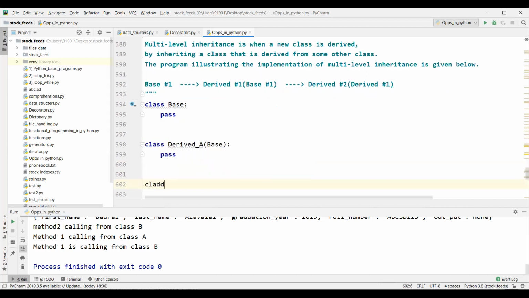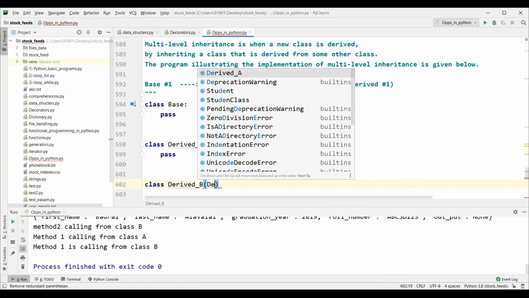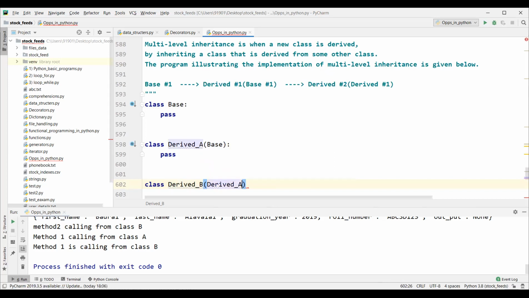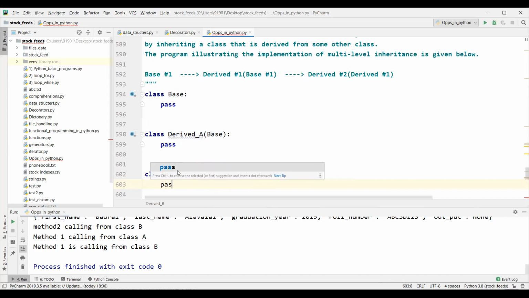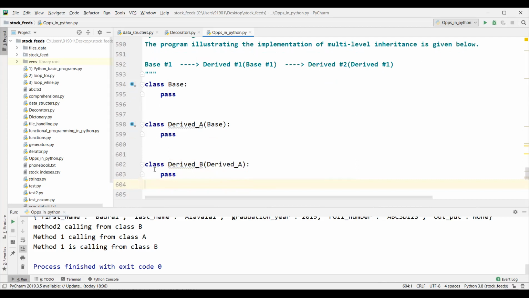If you are going to define a class derived B of derived A, here, when you are dealing with this particular class object, the object will have access to the derived class A, right?